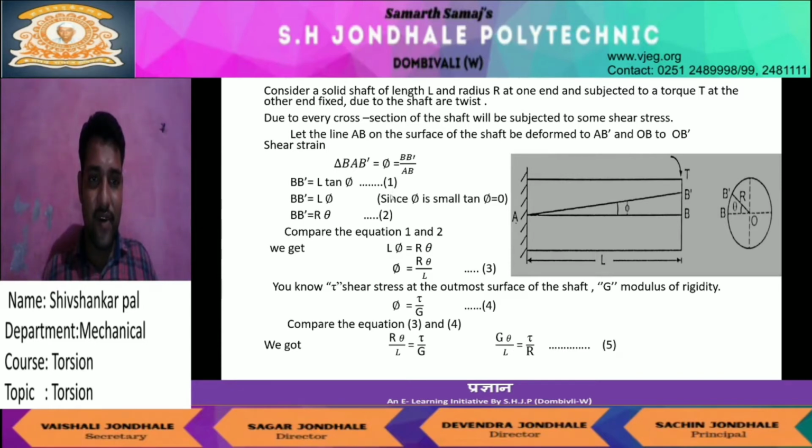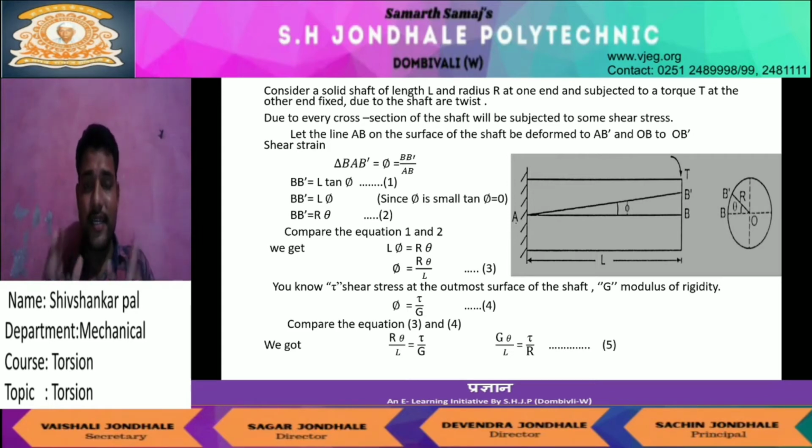When I compare the first equation and the second equation, I obtain L phi is equal to R into theta. So our motive is to find out phi, which equals R theta divided by L, since L goes to the right-hand side in the bottom. Also tau is the stress at the outermost surface of the shaft and G is the modulus of rigidity. So the shear strain is equal to tau by G.